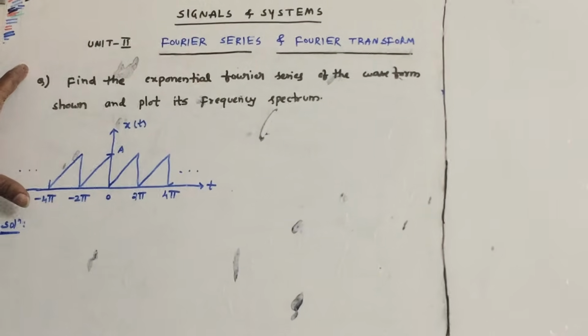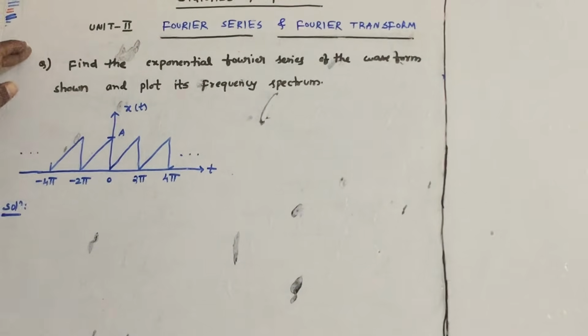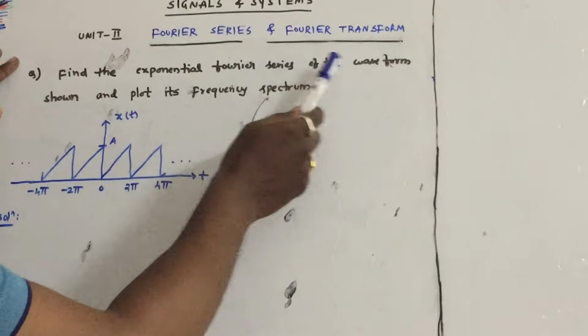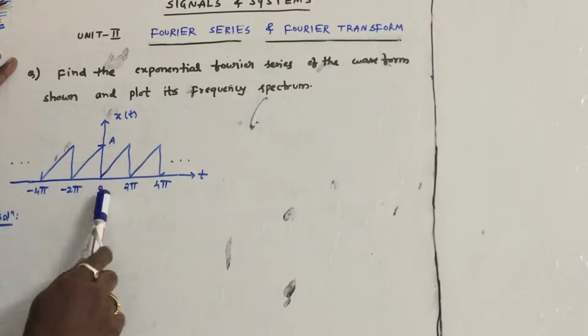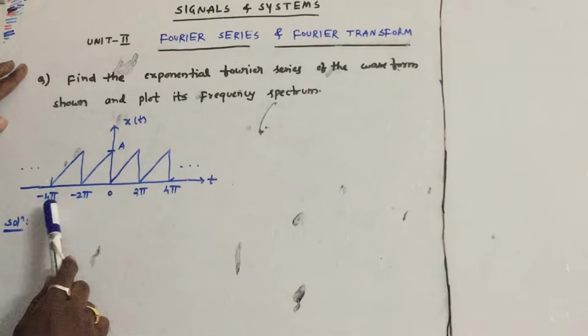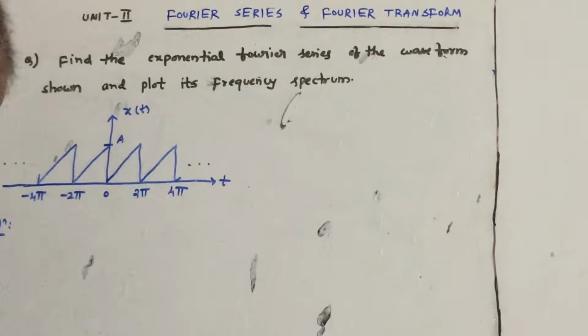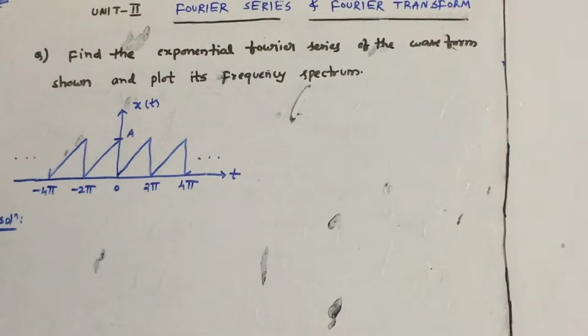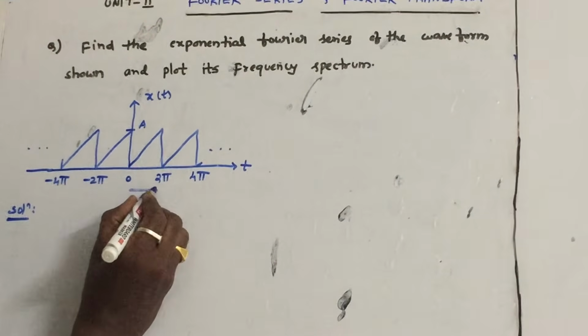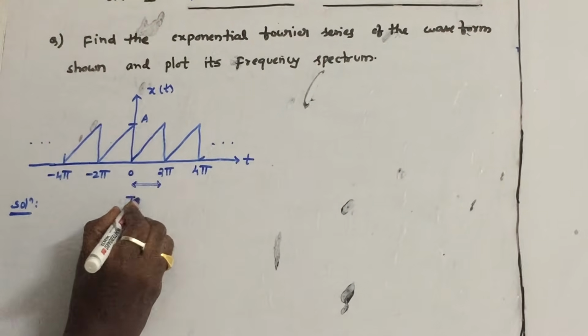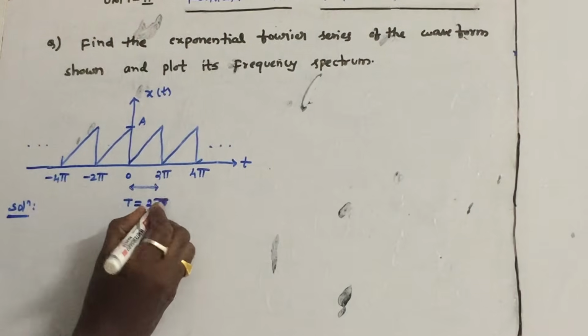Let us see one more problem on exponential Fourier series. Find the exponential Fourier series of the waveform shown and plot its frequency spectrum. This is the given problem, a very simple problem. Let us see what the time period of this waveform is. It is very clearly noticed that the time period of this waveform is 2 pi.